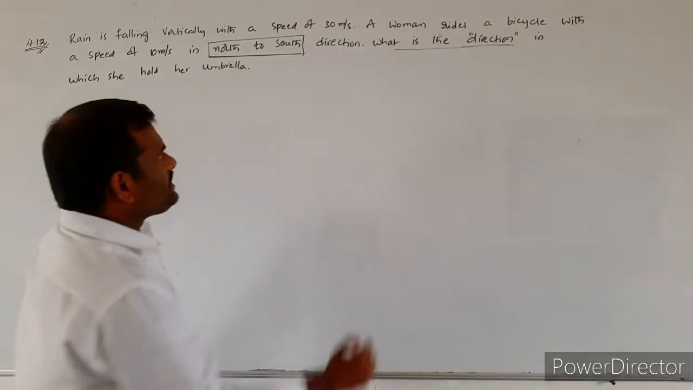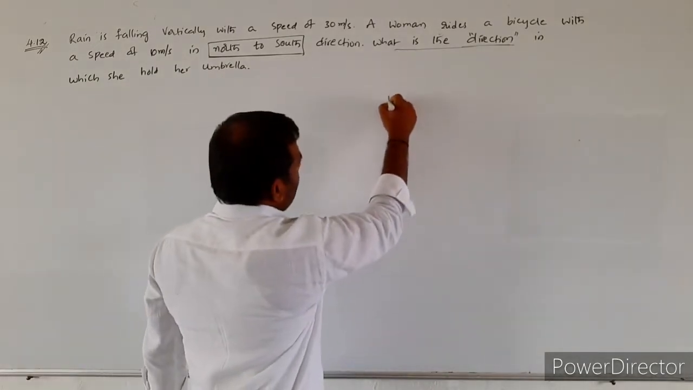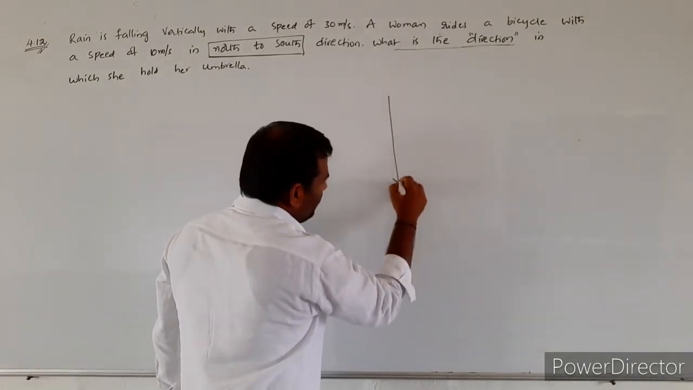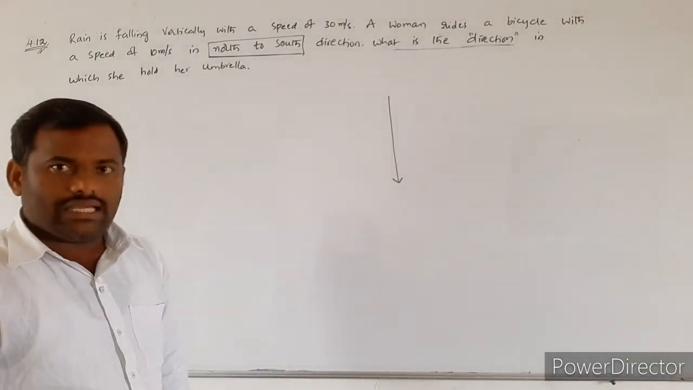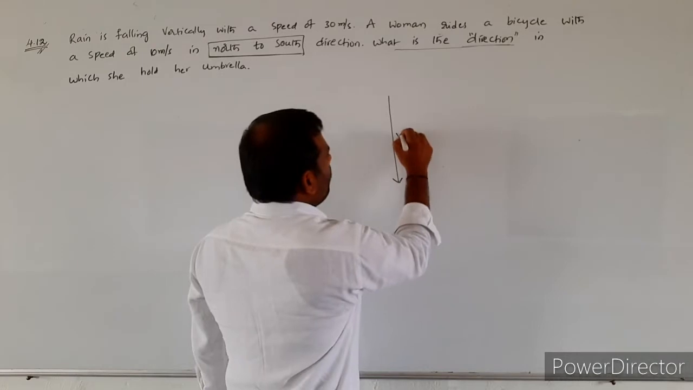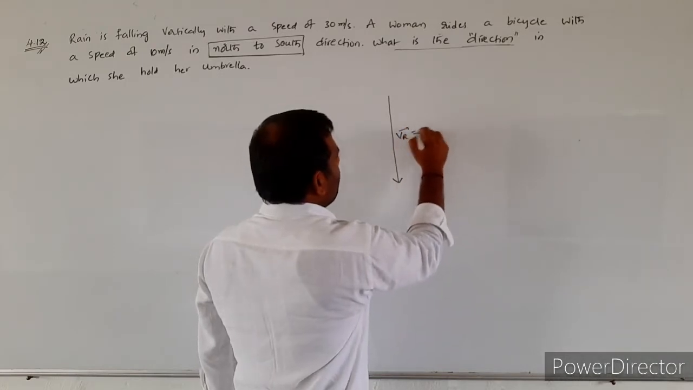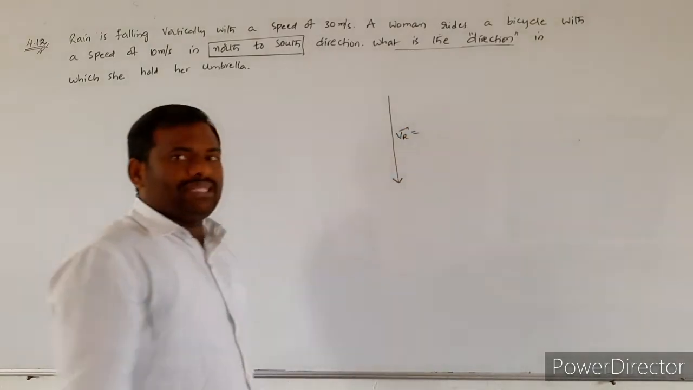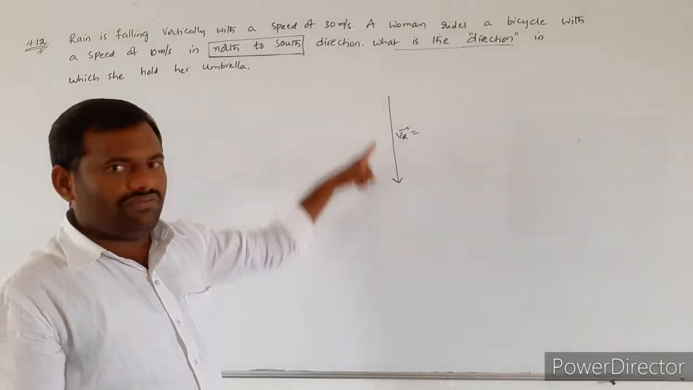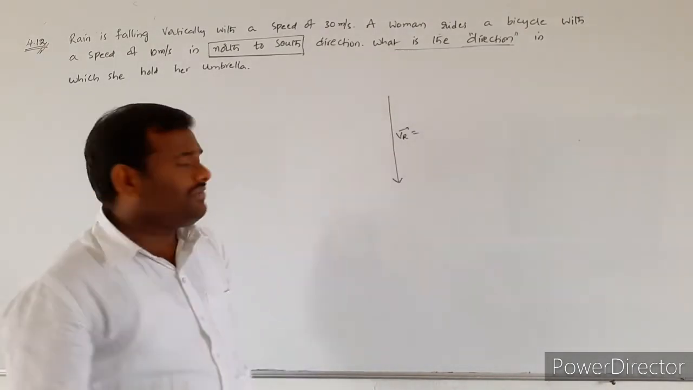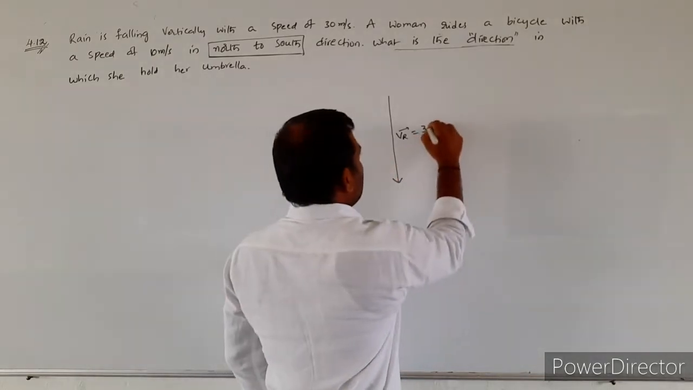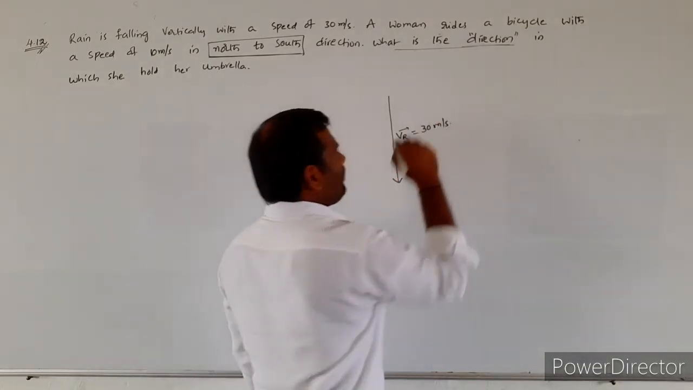For that, first what do we have to assume? The rain will be falling in the vertically downward direction. So the velocity of the rain is given by V R bar. We are measuring the direction also, since it is a vector quantity. So the velocity of the rain is V R bar, and that value is equal to 30 meter per second.